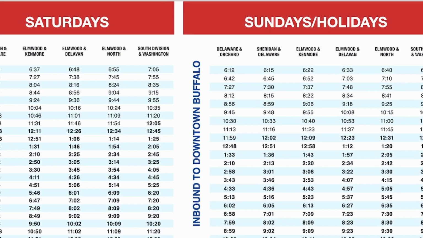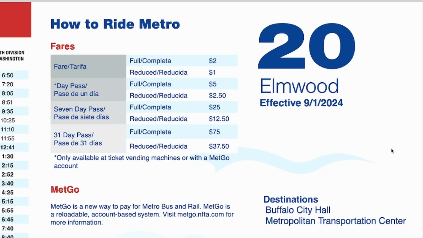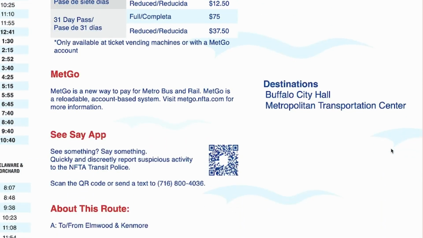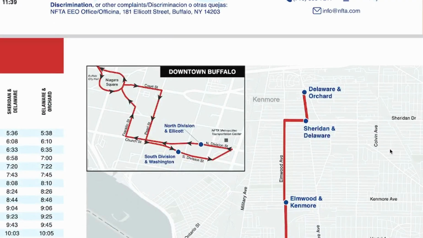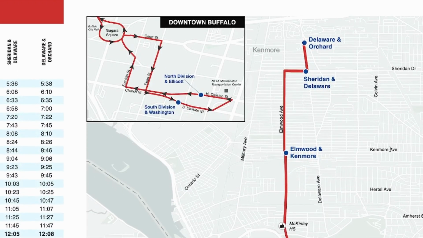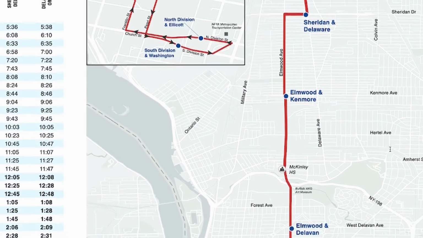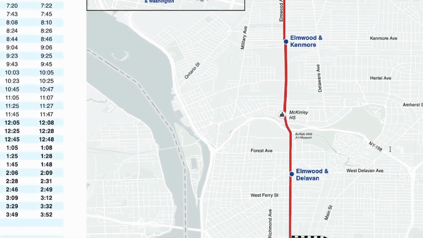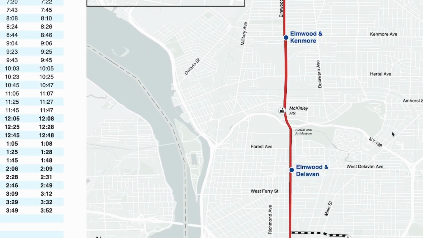On working weekdays, the buses and trains run regularly on a similar schedule every day. However, on weekends and holidays, the train runs less often, so be sure to check Google Maps or the NFTA website when planning trips on weekends and holidays. Along the right side, there is some helpful information, and at the bottom, there's a map of the path that the bus follows.